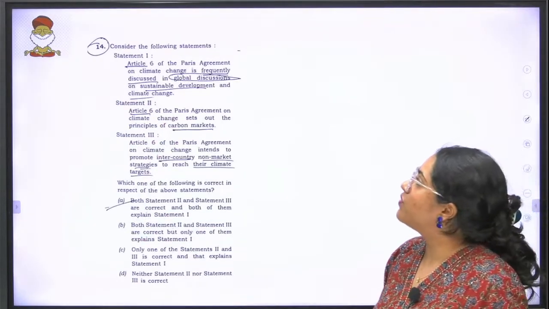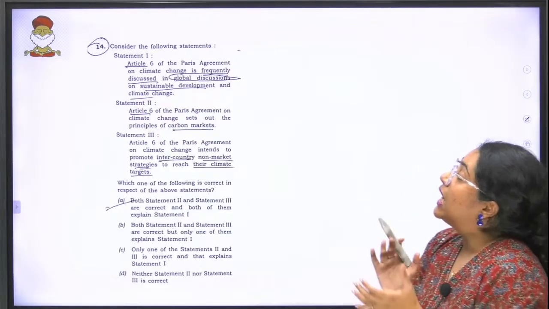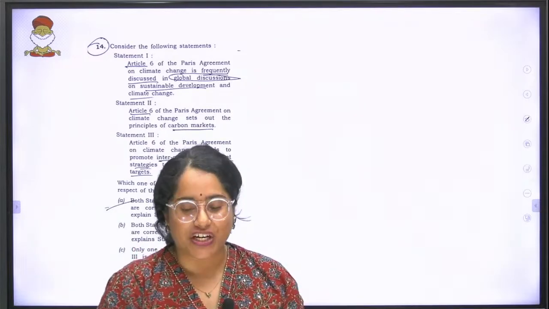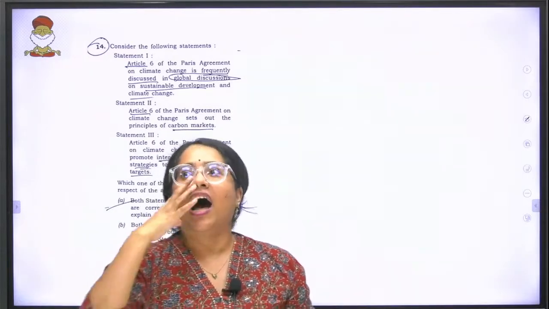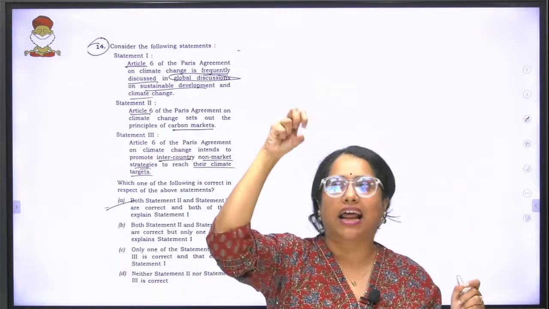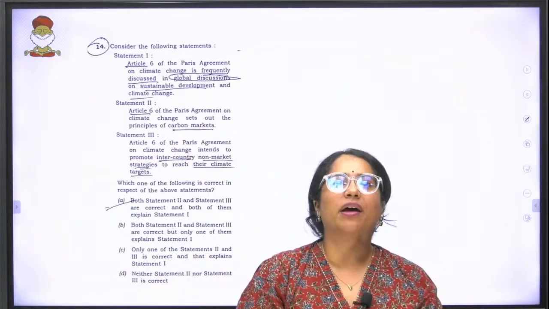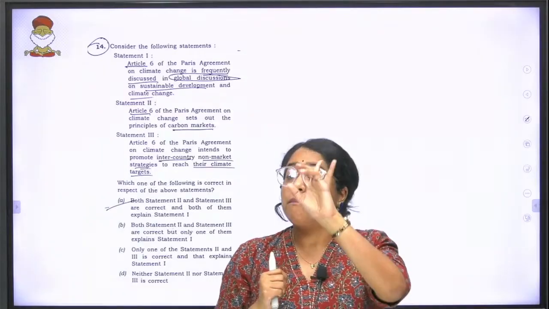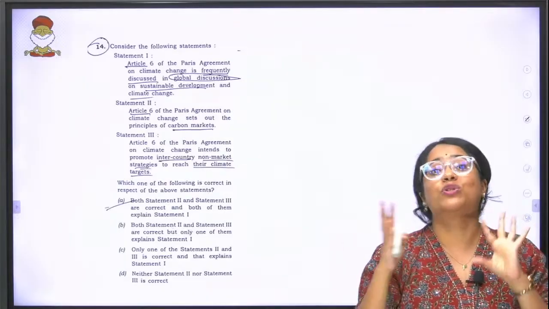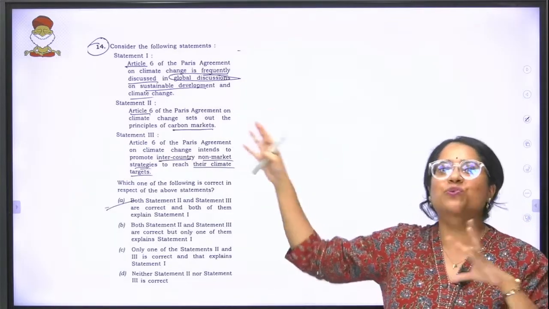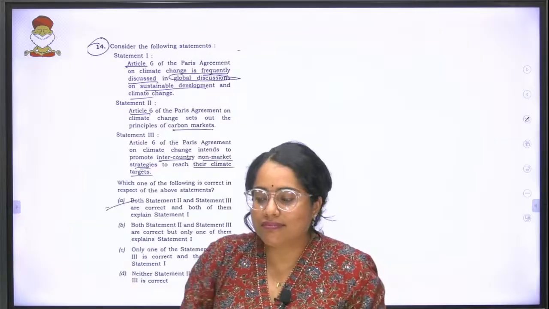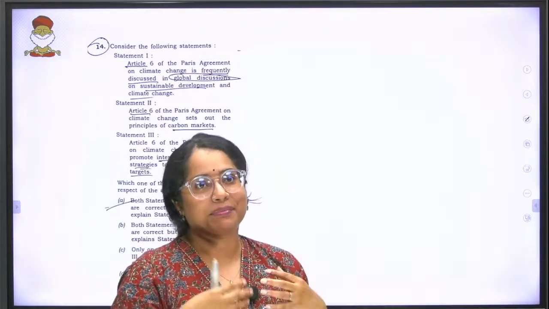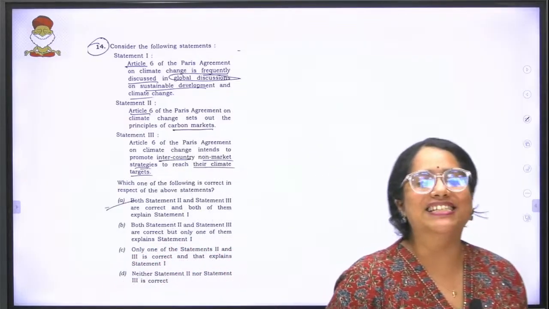The next question is the 14th question, which is about the articles of the Paris Agreement. We are doing this at very short notice, but in the coming days, I'm sure I can get the screen grab from my foundation batch where I told you how important the articles of the Paris Agreement are for this particular year, primarily because of something called the global stocktake. And to see this question was very happy for me, because when you predict something and you get it right, obviously there's some happiness in it.